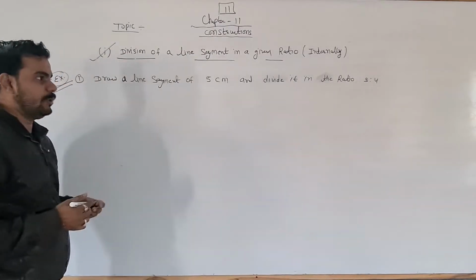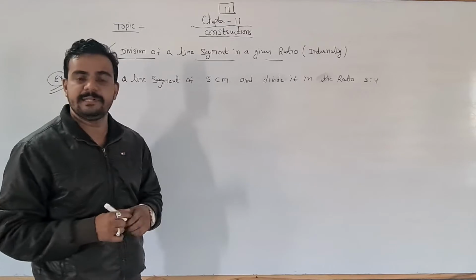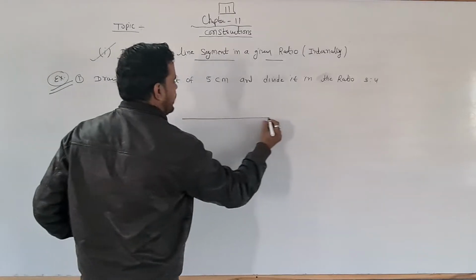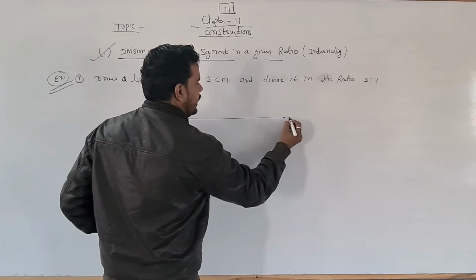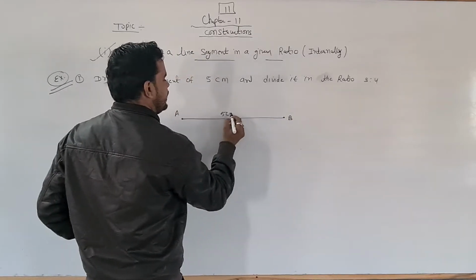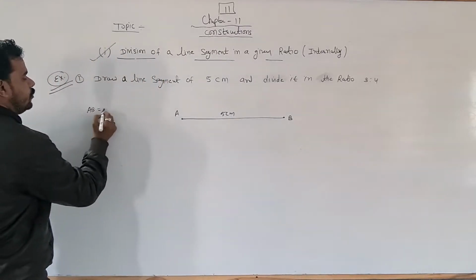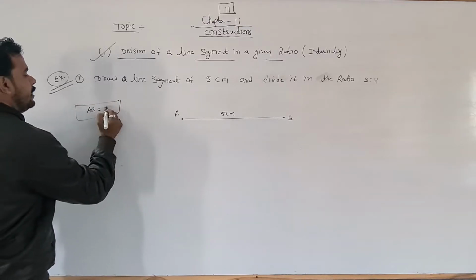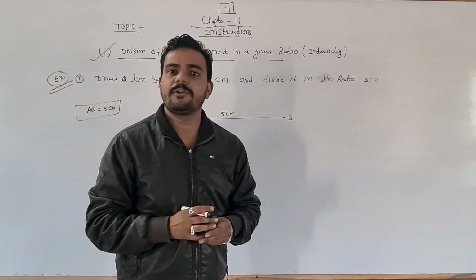It means we have to construct a line segment 5 cm and divide it in 3:4. So first of all, draw a line segment. This is the line segment. We draw AB is equal to 5 centimeter. Already we have done this. Okay. So now at point A, draw an acute angle.